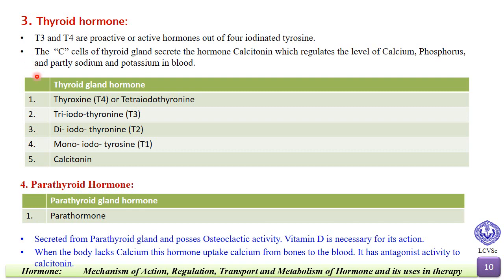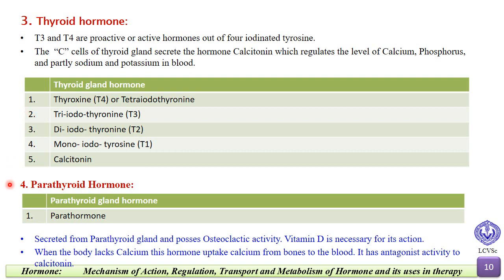Thyroid gland hormones are thyroxine, T4 or tetraiodothyronine, triiodothyronine that is T3, diiodothyronine T2, monoiodotyrosine T1 and calcitonin. These above four are iodinated tyrosine, from which T3 and T4 are proactive or active hormones.